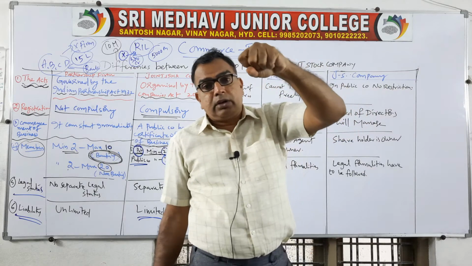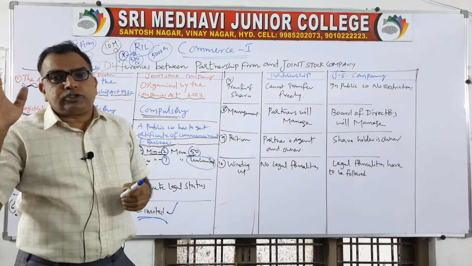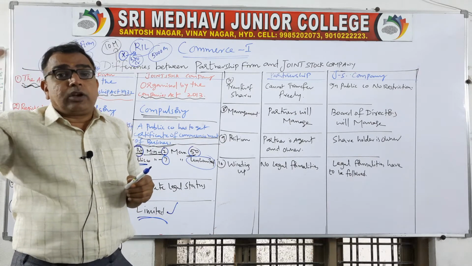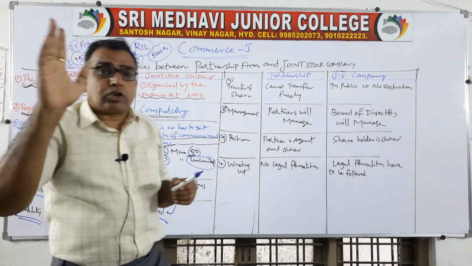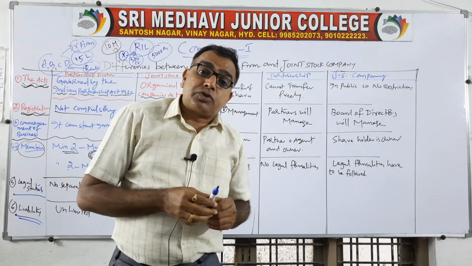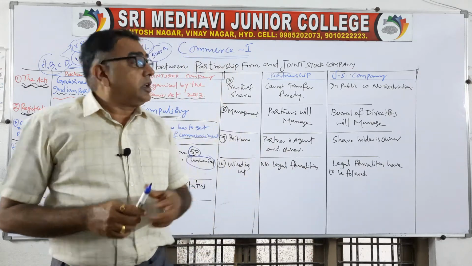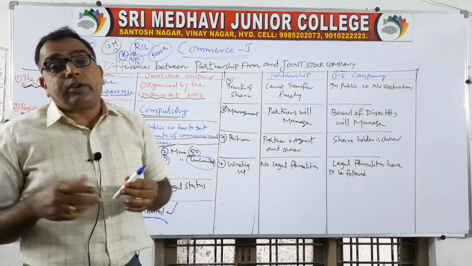Restriction means rukavat, rules. So in case of a public company, every individual can sell off their shares at any point of time. You need not take permission from the government or other shareholders or the stock exchange. Simply go to the stock exchange and you can dispose of your shares. So you can transfer shares easily in case of a public company, but in case of a partnership firm, you cannot transfer freely, easily you cannot transfer.